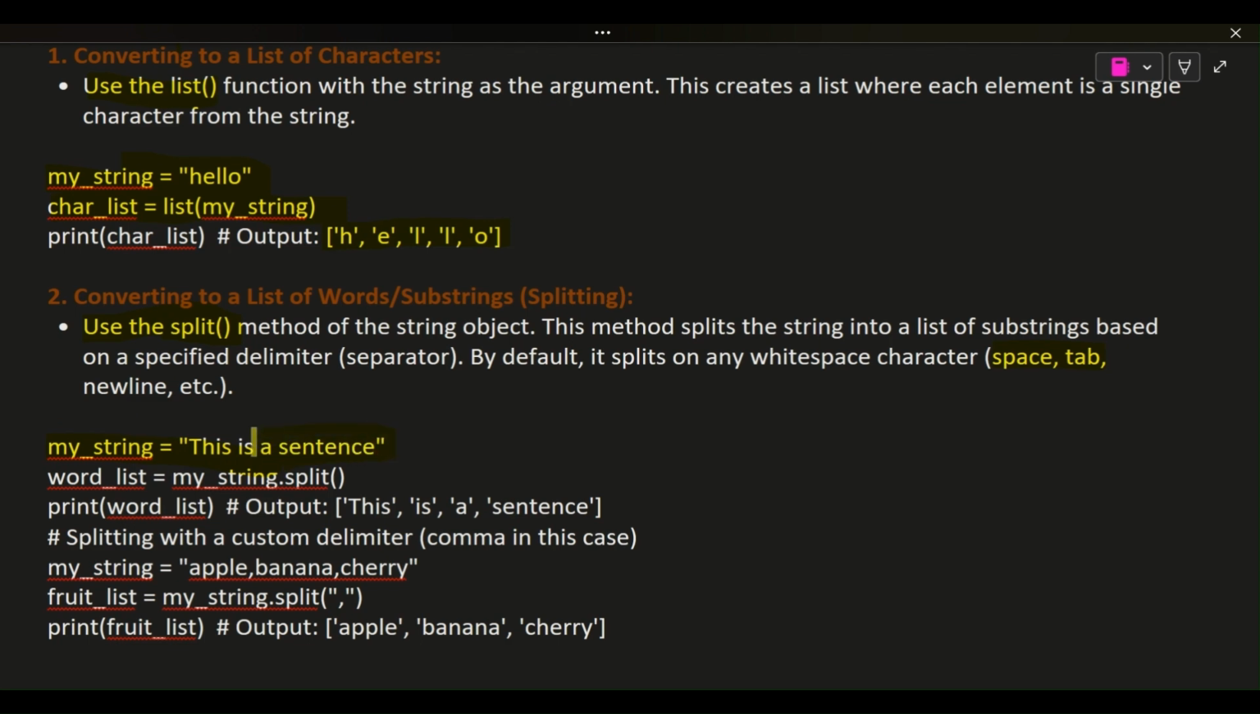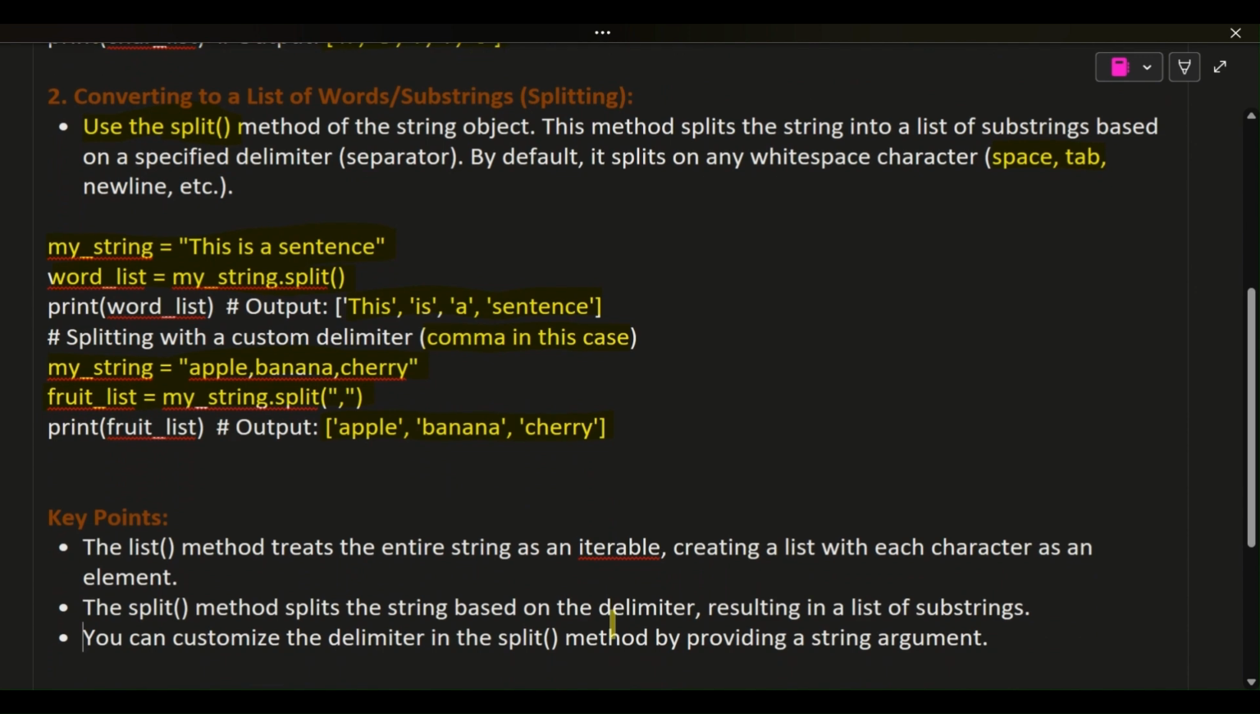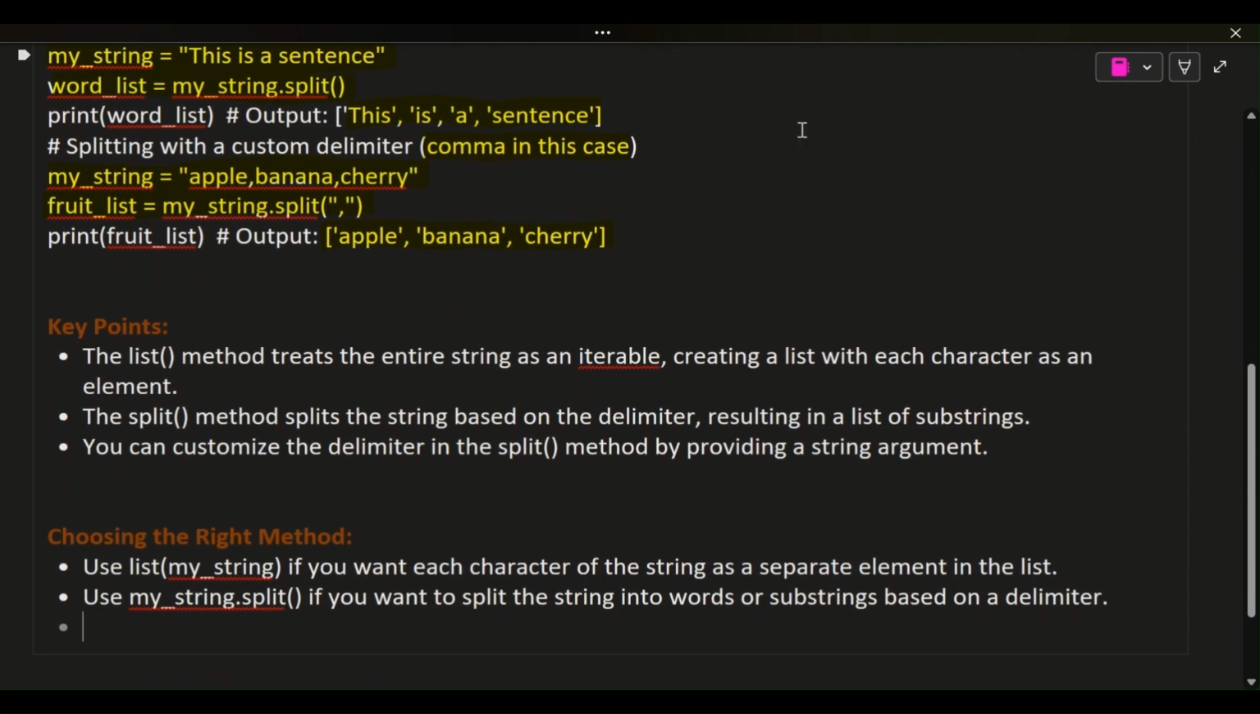my_string = 'this is a sentence'. word_list = my_string.split(). print(word_list) # output: ['this', 'is', 'a', 'sentence']. # Splitting with a custom delimiter, comma in this case. my_string = 'apple,banana,cherry'. fruit_list = my_string.split(','). print(fruit_list) # output: ['apple', 'banana', 'cherry'].